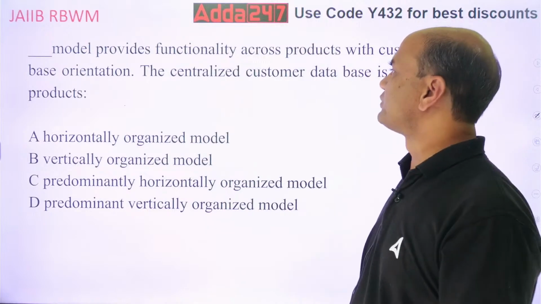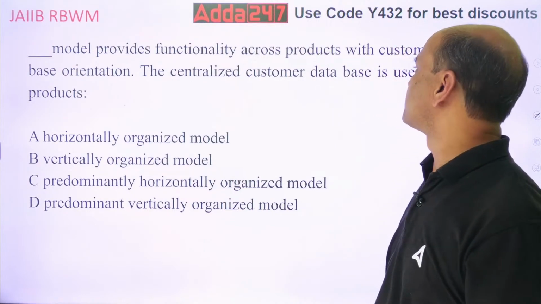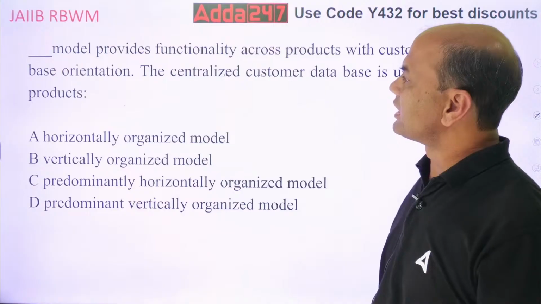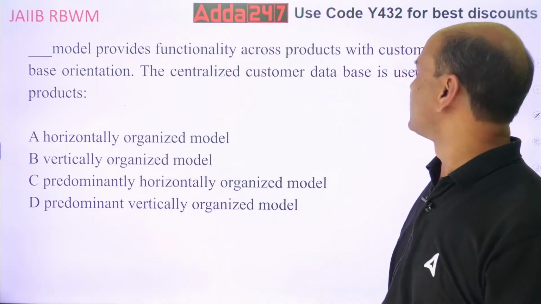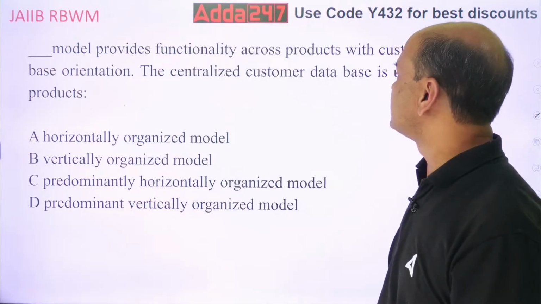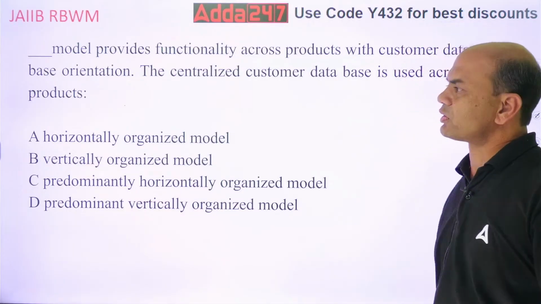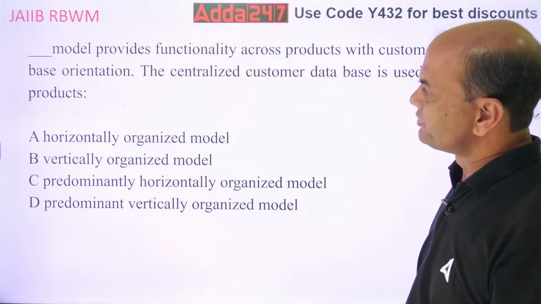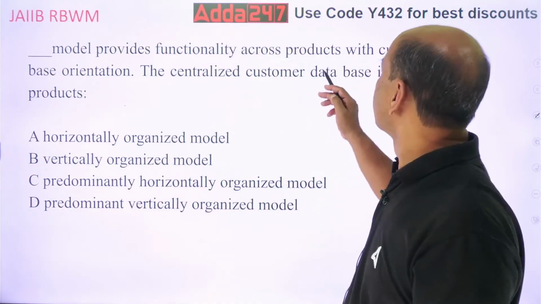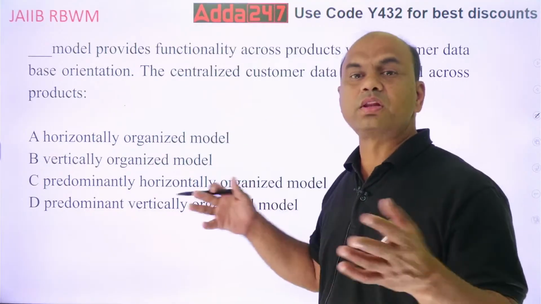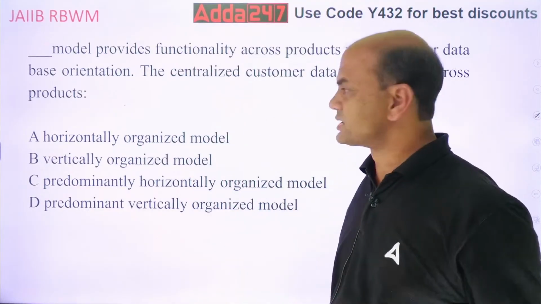Next. This model provides functionality across the products with customer data, business orientation, database orientation. The centralized customer database is used across all products. So which is this model which gives you a common database for all the customers, for all the products?